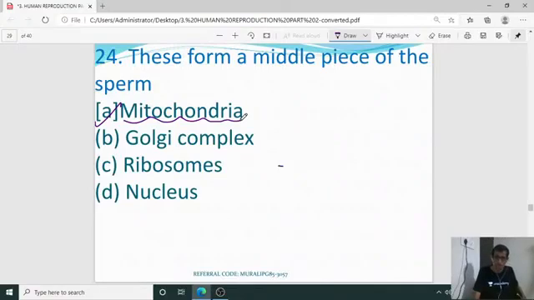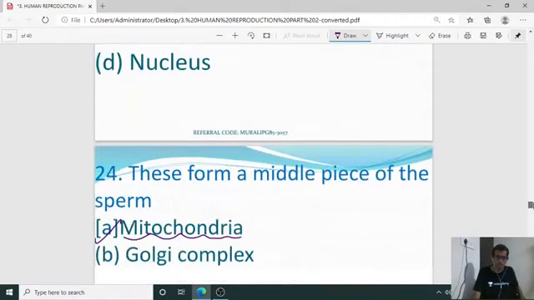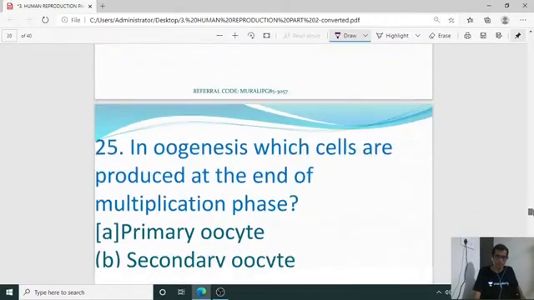Yes, Devesh, for the 22nd question you are right. B is the right answer. And Devesh, yes, it's the Golgi complex for 23rd, you are right. For 24th it is mitochondria. Okay.